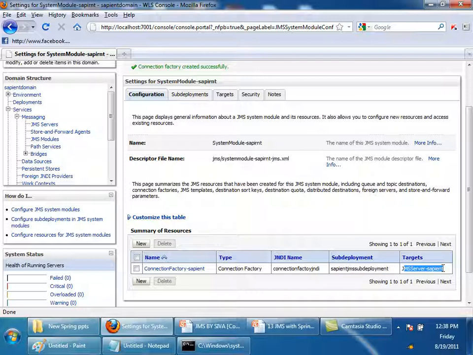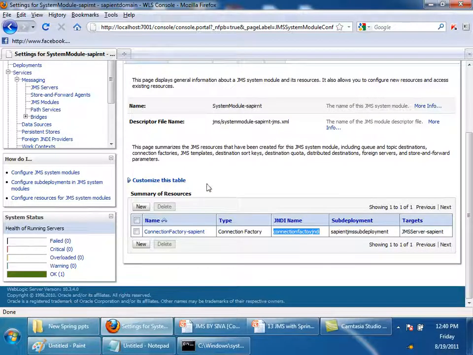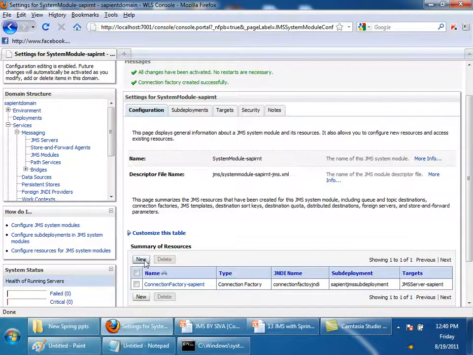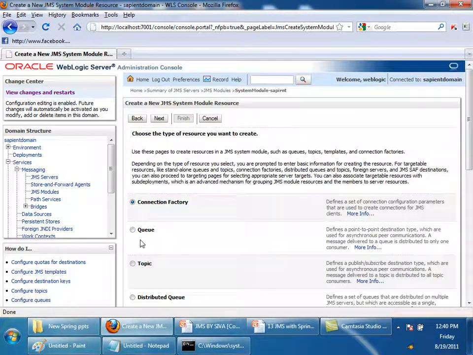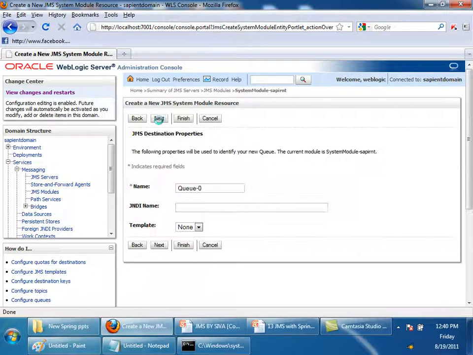So let me tell you clearly through a picture. Then I'll create a new queue. Take next. Queue hyphen Sapient. I'll give the name as Sapient queue, and the JNDI name is just a JNDI name for this queue.